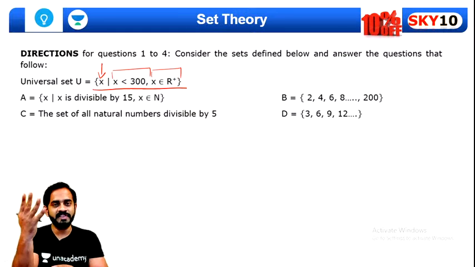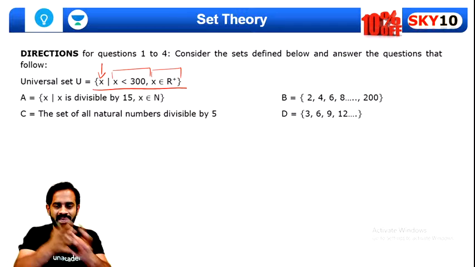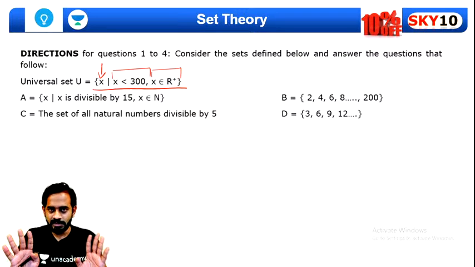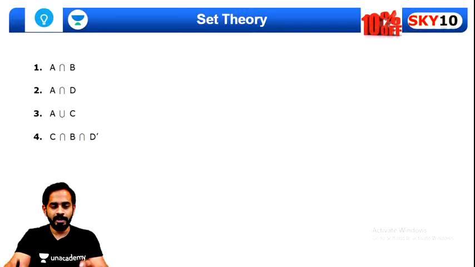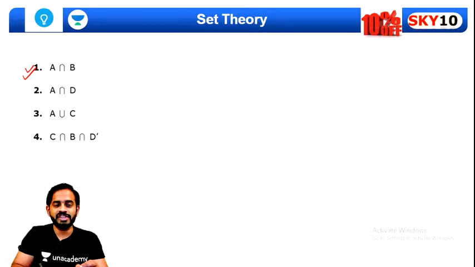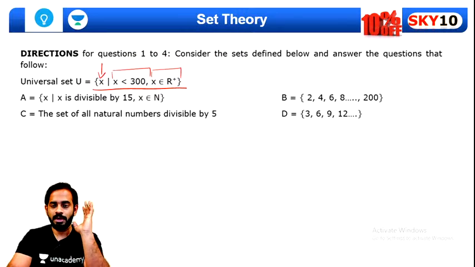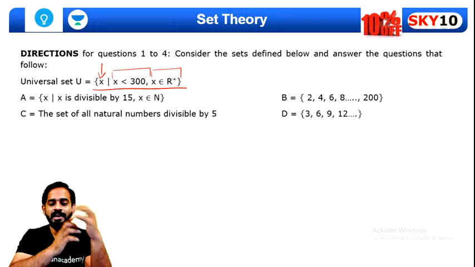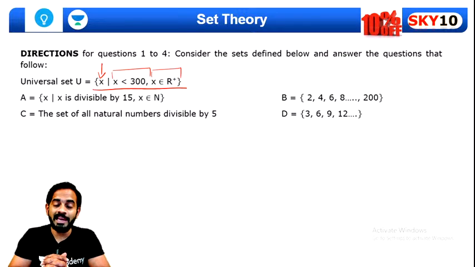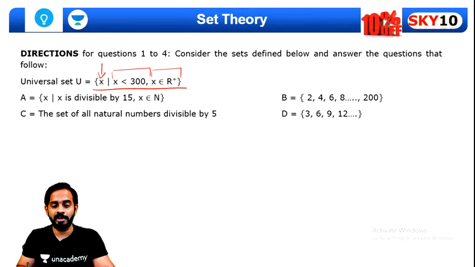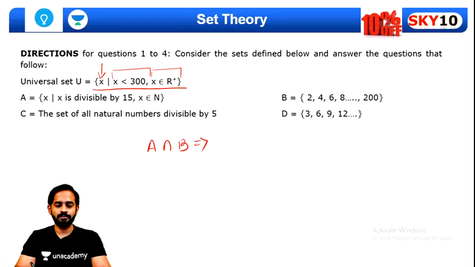And there are 4 different sets given over here, A, B, C, D. Just think about this, and the first question is, we want A intersection B. So can you tell me which will be the elements contained inside A intersection B? Can you tell me quickly, all of you? A intersection B. Tell me, guys. What will be the elements contained inside A intersection B? I want all of you to give me the answer now.